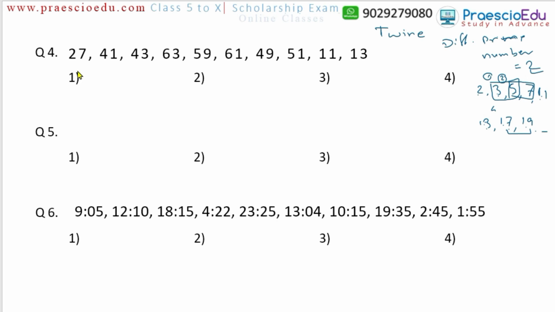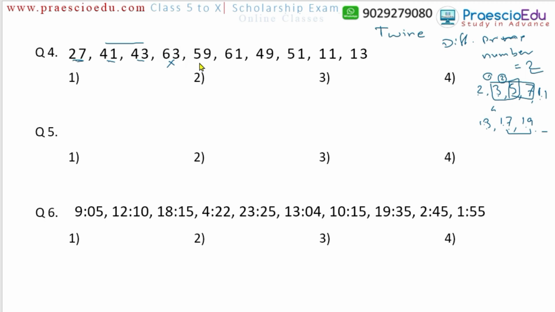Now 27 and 47, 41: no, 27 is not a prime number, 41 is there, 43 is there, and if we see, both come consecutively with a difference of 2, so this can be a twin pair. Now after 43, 63, but 63 is not a prime number; it is divisible by 3.